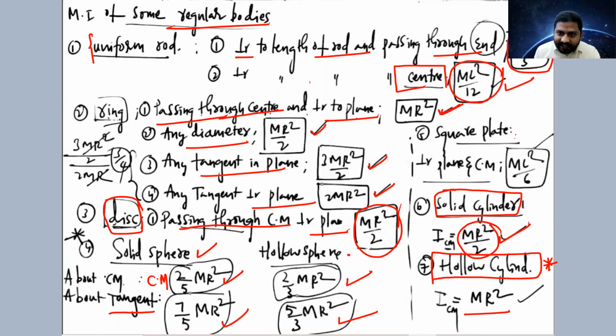Square plate. This is the square plate already we have discussed. Perpendicular to the plane and axis of rotation is passing through center of mass, it is ml square by 6. And I have shared one PDF also for your better understanding. You just go through that.